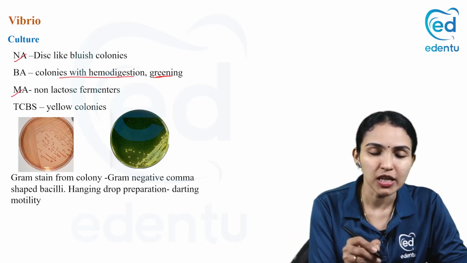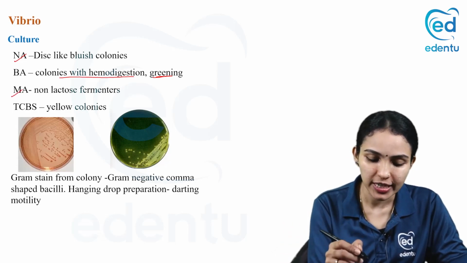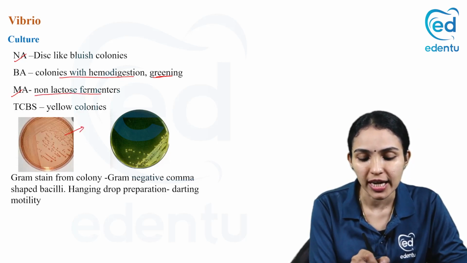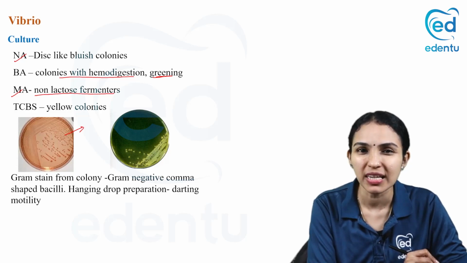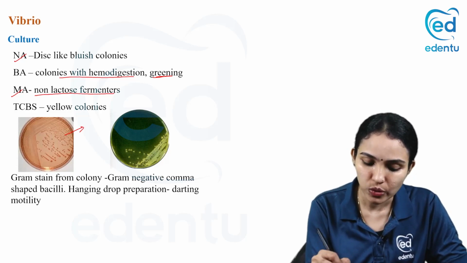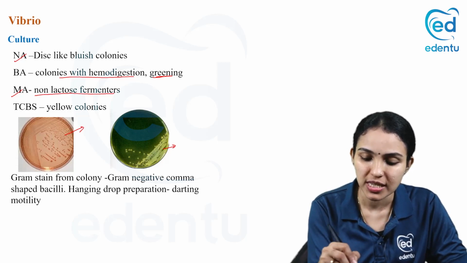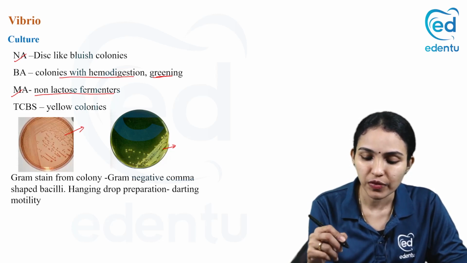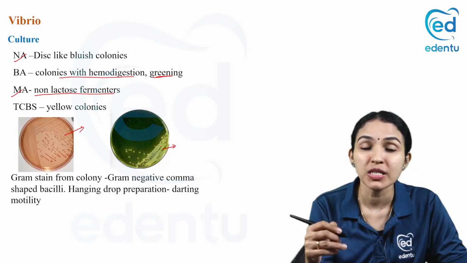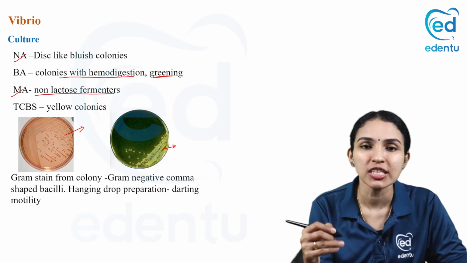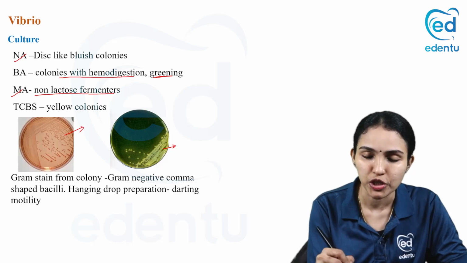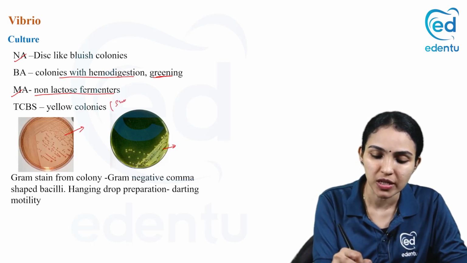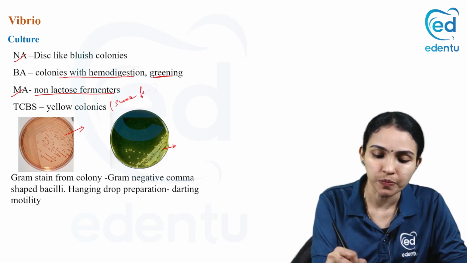And when you put it in MacConkey agar, like Salmonella and Shigella, Vibrio also gives non-lactose fermenting colonies, so it is pale colored colonies. And how will it look in TCBS? TCBS is a green color medium because it has a green color indicator. When Vibrio grows in it, it will ferment sucrose in the medium, changing the medium pH. So it will produce yellow color colonies. The yellow color colonies in TCBS are because of sucrose fermentation.